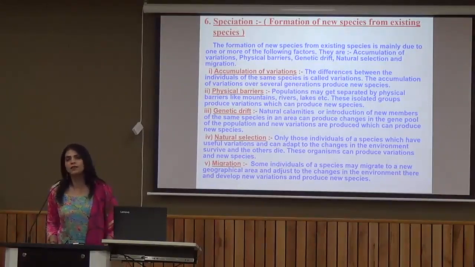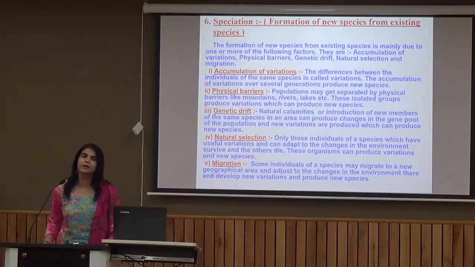It's not something like, even if the variation had started accumulating, after 10 years the human population will get extinct. It is nothing like this. It is an ongoing process, and it keeps on taking place gradually and slowly. Now there are various factors for the process of speciation. We have physical barriers, which we can also call geographical isolation, genetic drift, natural selection, and migration.